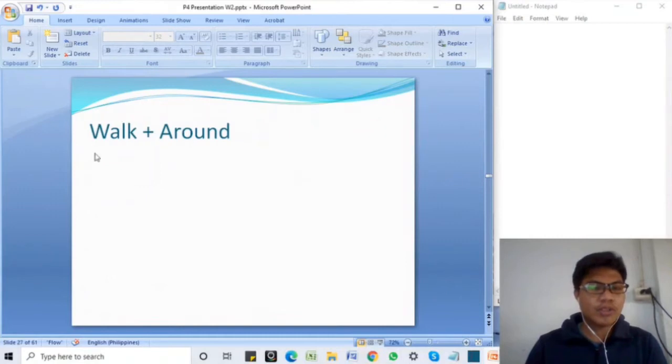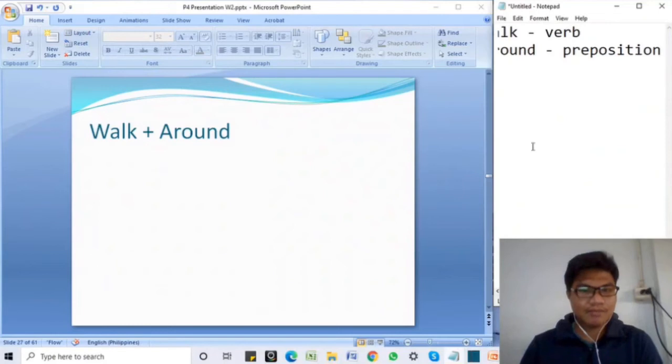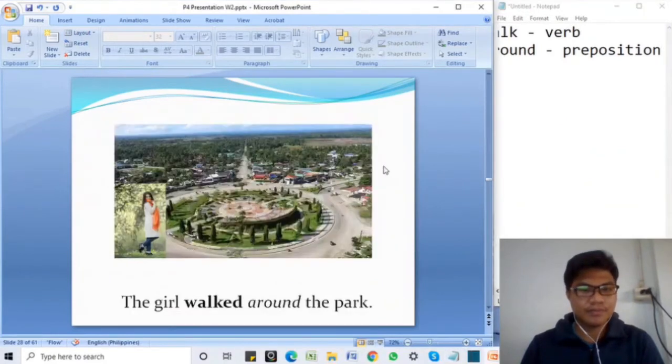So we're going to use the verb walk. So walk is the verb, and then around will be the preposition. Okay? So let's use this in a sentence. The sentence is, the girl walked around the park.